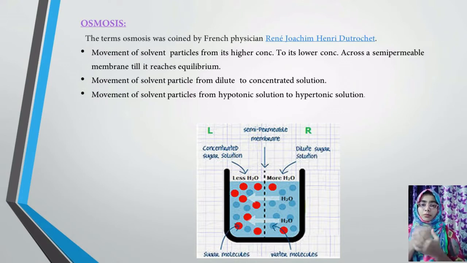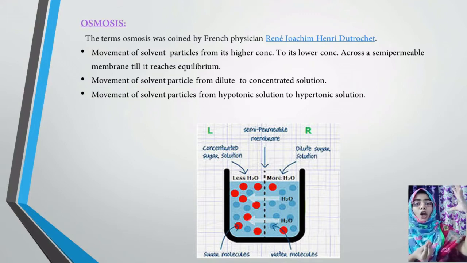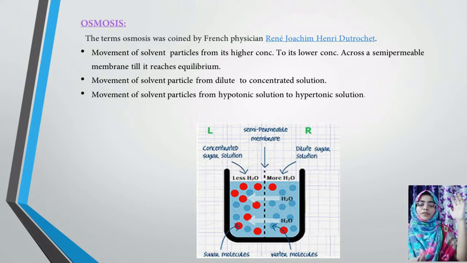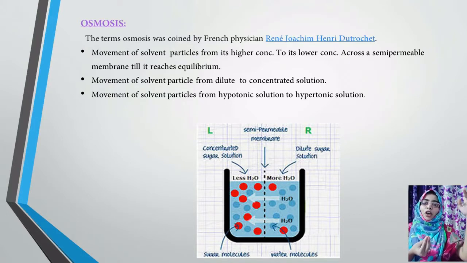What do you mean by hypotonic to hypertonic? Just how I told you, hypotonic is the concentrated solution which has more salt particles. Hypertonic is more concentrated. Hyper, you can say, hypertension. So hyper is more concentrated, whereas hypo is less concentrated. So movement of molecules from lower concentration to higher concentration. It's just that you have various names for it. So it is from hypotonic solution to hypertonic solution.